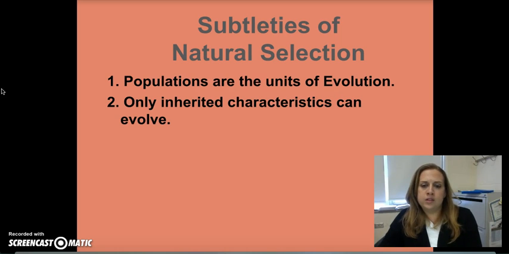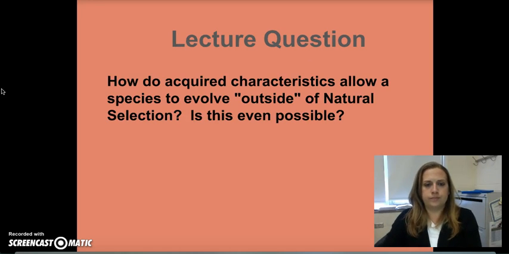And then only inherited characteristics can evolve. So you can't pass on acquired traits. That was the whole flaw with Lamarck's view of evolution. So it's only traits that you have genes for that can evolve.